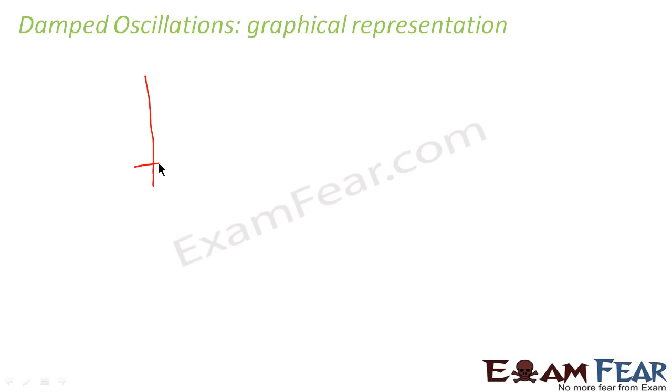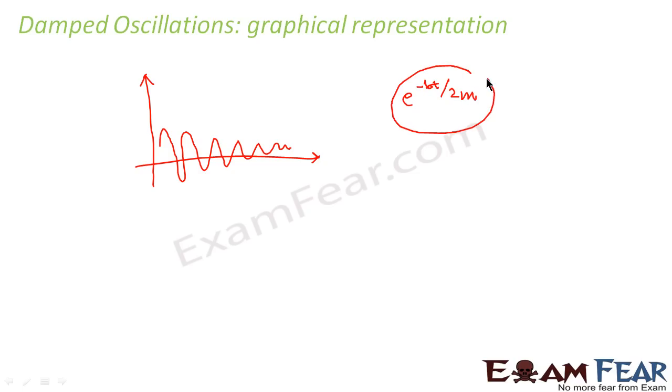Let me roughly plot it. Let us suppose you plot a graph; the graph would look like a reducing curve where your amplitude will keep reducing like this. So this is how the graph will look. That is because when you plot a graph, you basically plot e to the power minus bt by 2m versus time. So with time, it will decrease exponentially.